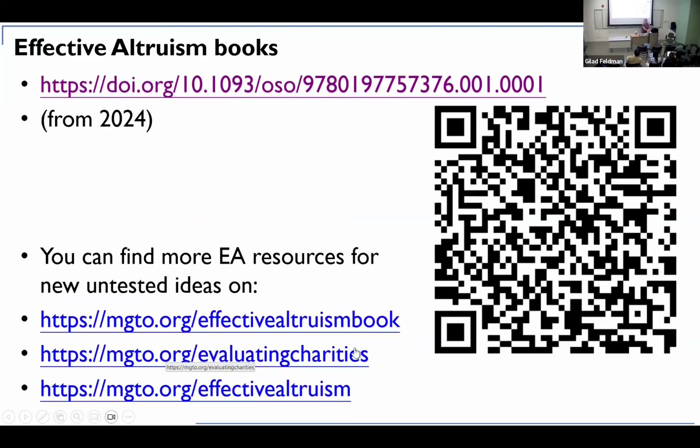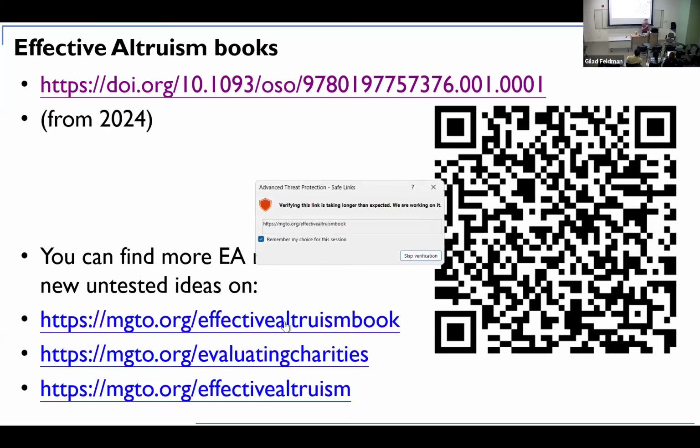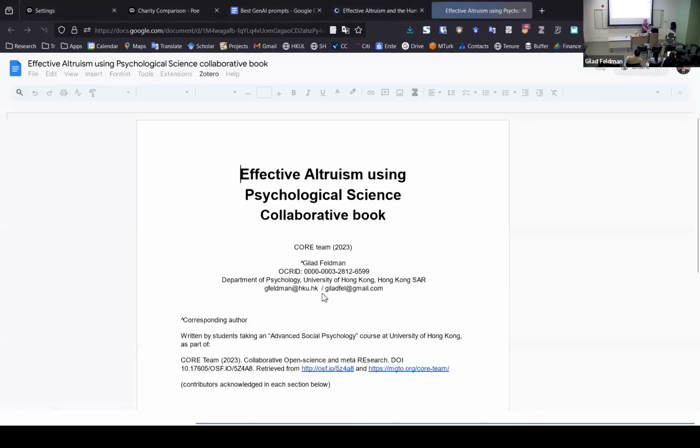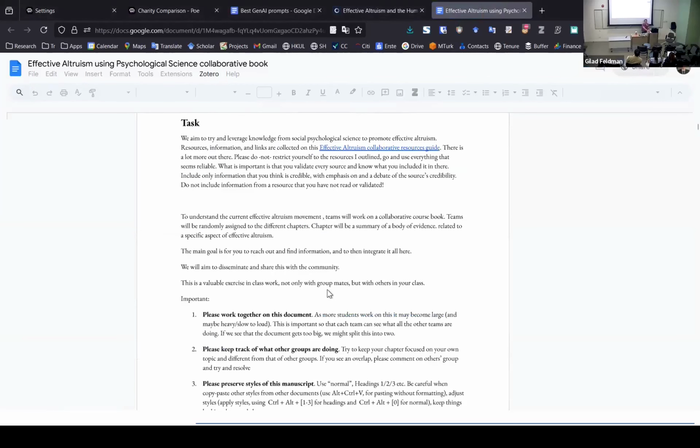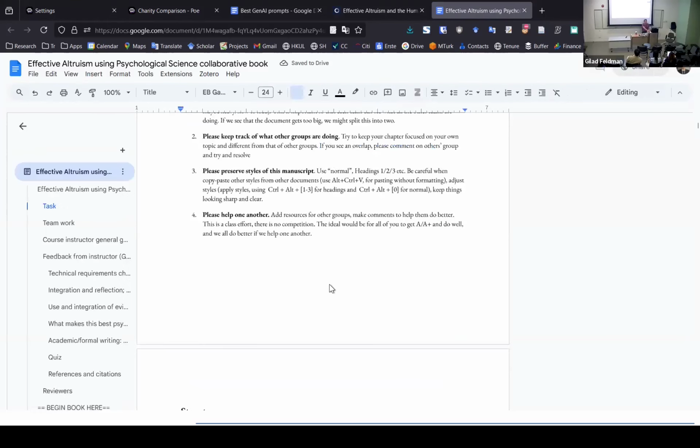In addition, I wrote this in the syllabus and in your Zulip message. There are these 3 different resources. 2 books were written by your classmates from last year who took this course, very, very exhaustive, about a million different factors and all kinds of literature and things that you might want to investigate. You can feel free to use this as you like. You can either go through this, or if you want, you can just feed this to ChatGPT in order to gain some insight. So that's another resource that you can use.